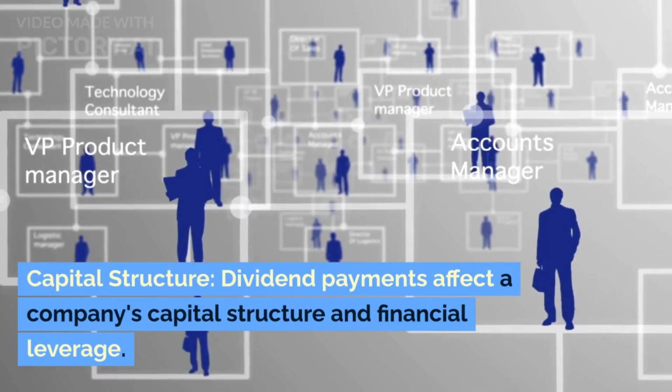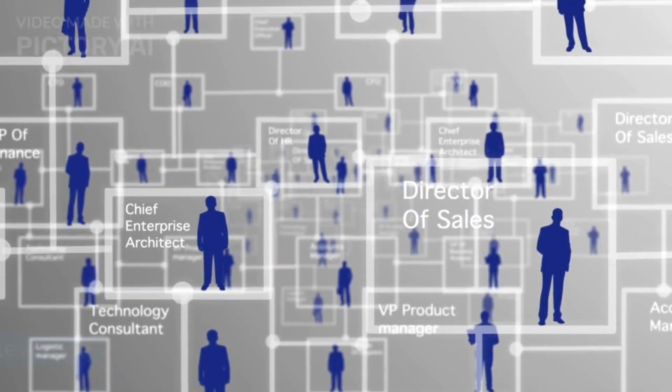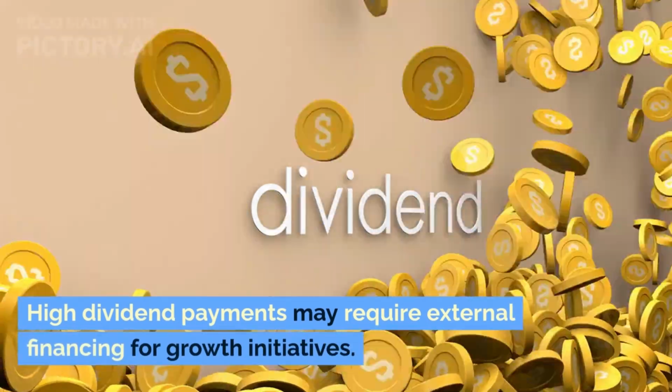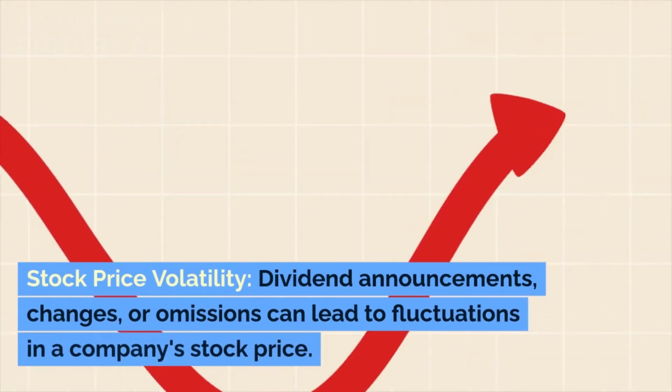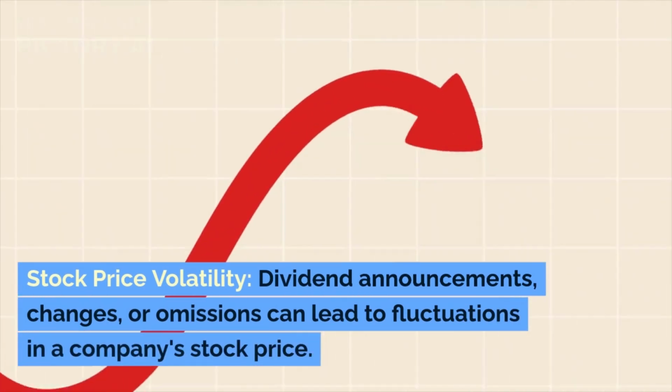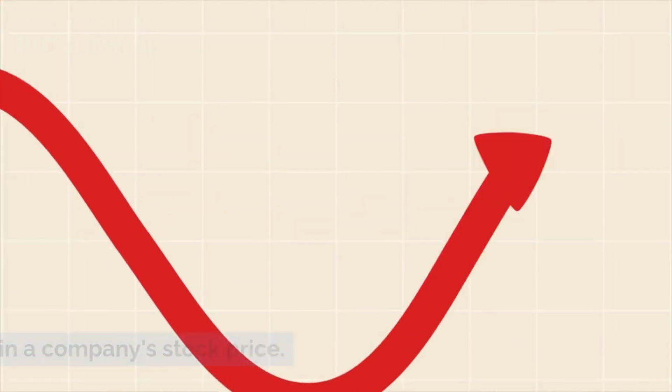Capital structure. Dividend payments affect a company's capital structure and financial leverage. High dividend payments may require external financing for growth initiatives. Stock price volatility. Dividend announcements, changes, or omissions can lead to fluctuations in a company's stock price.